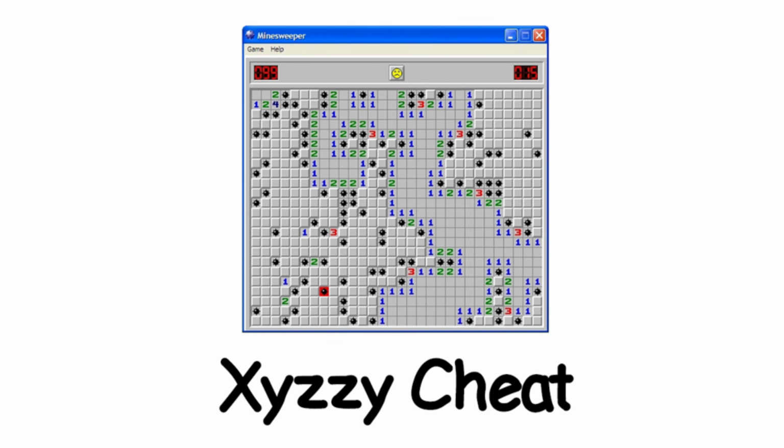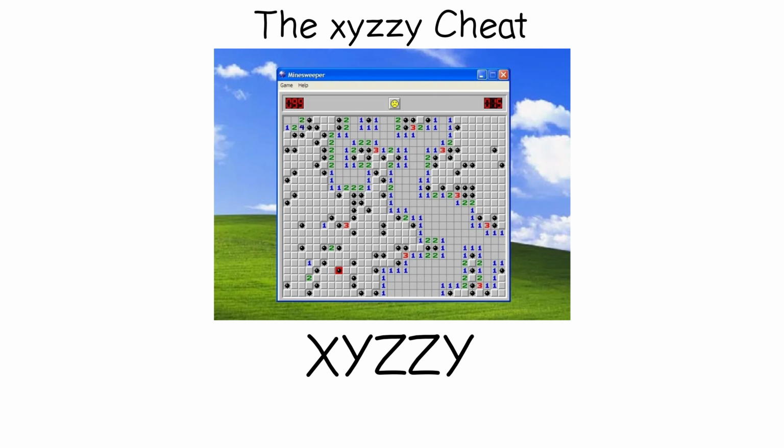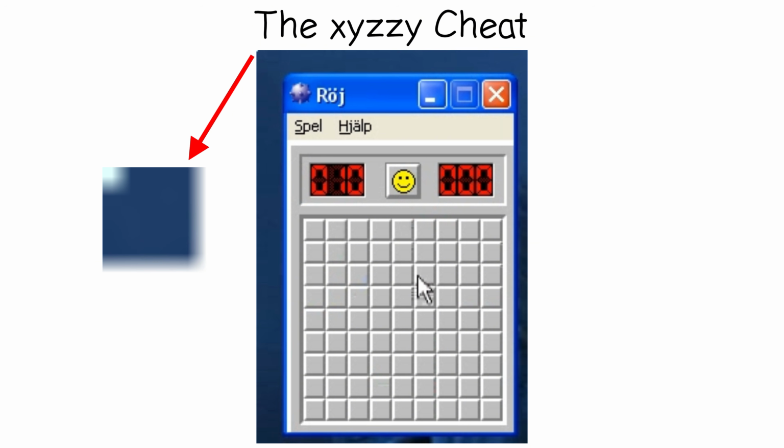Minesweeper, the xyzzy cheat. Minesweeper had a cheat code, and to use it you typed the word xyzzy in the game window, then pressed Shift and Enter together. After that, the top left pixel of your monitor turned into a mine detector.